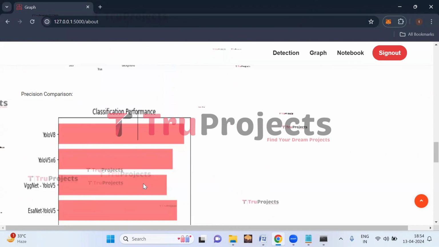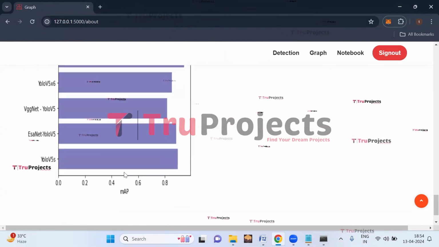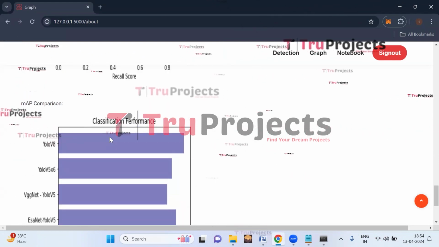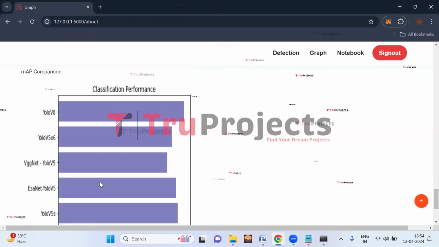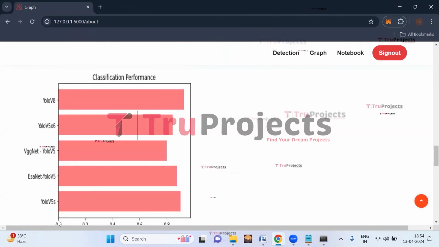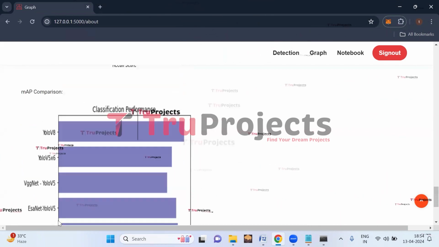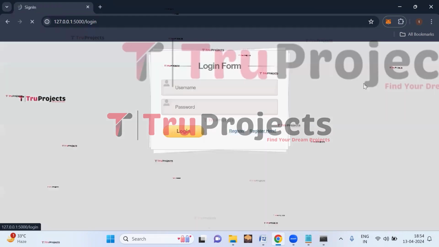And this is the precision comparison graph, and this is the recall comparison graph, and this is the mAP comparison graph. On the x-axis we have the score for the evaluation metrics, mAP, recall, and precision, and on the y-axis we have the algorithm name. Now click on sign out button here.